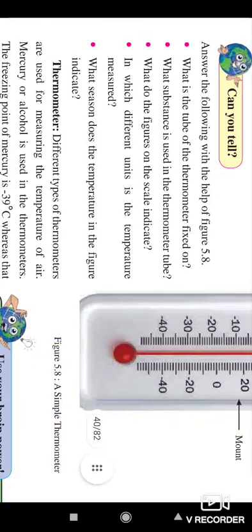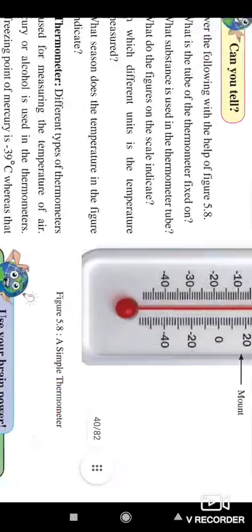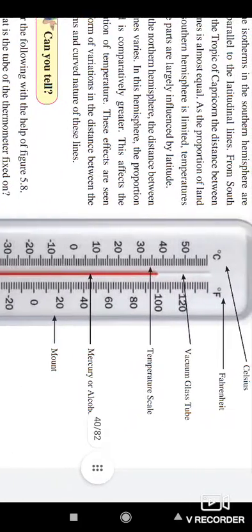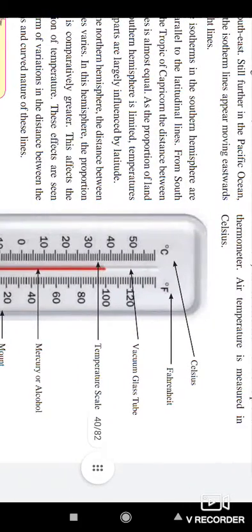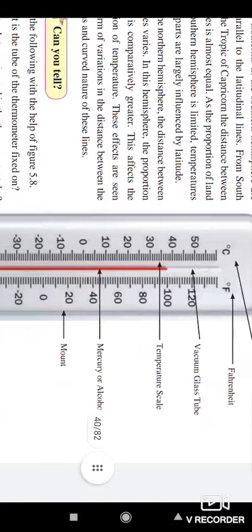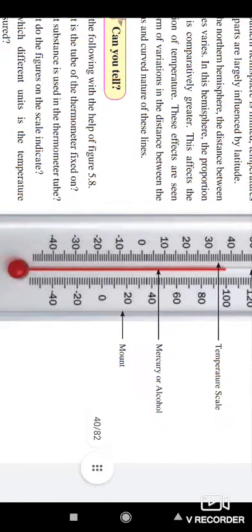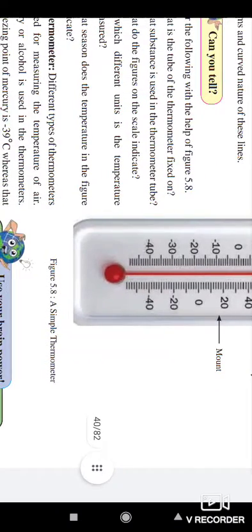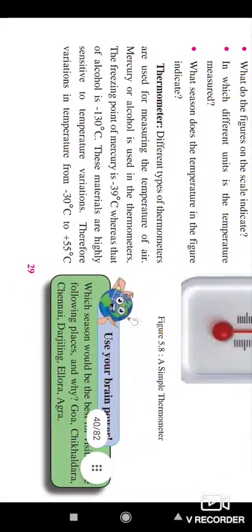Okay, here is the instrument for measuring temperature. We have used it for many years. Here are the Celsius and Fahrenheit scales, the vacuum glass tube, the temperature scale, and the mercury or alcohol and mount. These are the different parts of this simple thermometer. Different types of thermometers are used for measuring the temperature of air.